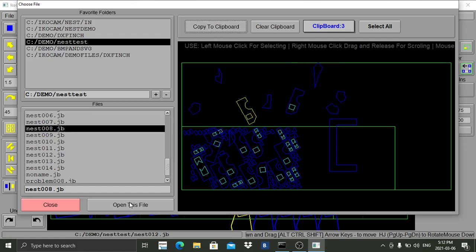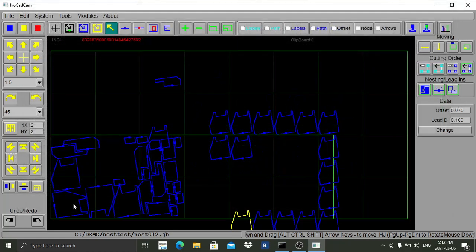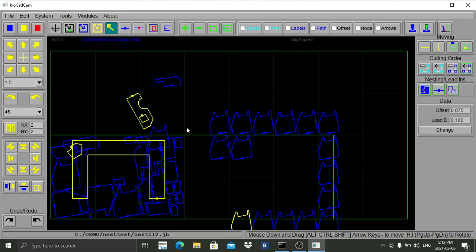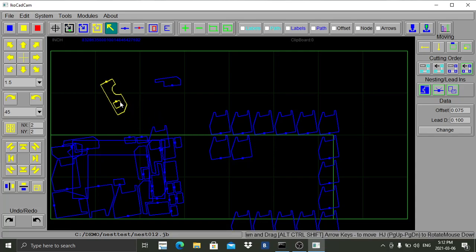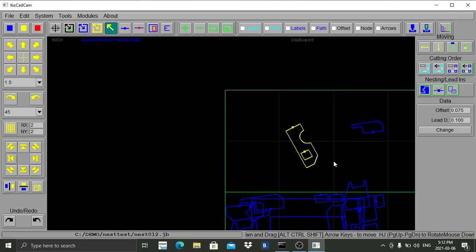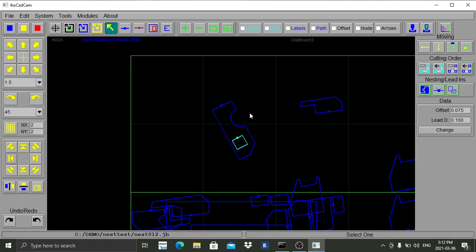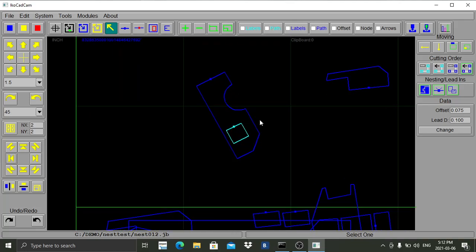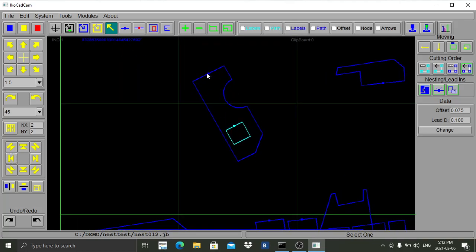And then when I want to append parts from my clipboard, I can click close. And then I can paste from my clipboard. And then the parts are inserted here. Now we can see the graphics that selected parts are yellow, that outside cut is dark blue, inside cut is light blue. Our lead-ins are a square. Inside cut, outside cut is automatically created, so are lead-ins.